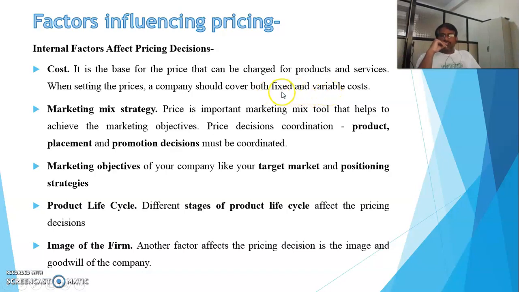Because if these costs are more, then the individual cost of the product is more, and we cannot generate the proper revenue, because after summing these two costs, we have to add the profit margin. So if these two costs are more, then we need to set the profit as less.